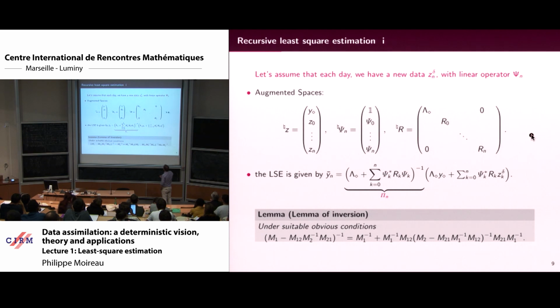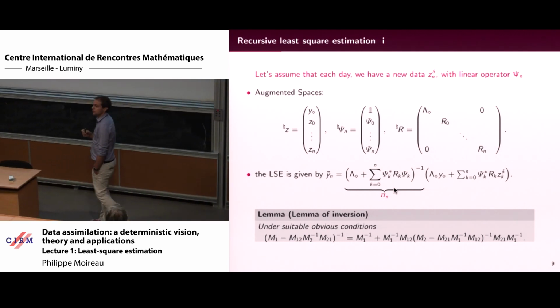Here is the weight operator that is bigger every day. And if I do the least square estimation, LSE, I get this formula. And you could be happy with that. So every day you start again, and you use this formula. I'm in a linear case, so I'm using this formula, and then I get my estimation. What I will show you is that there is a nice way to see that by saying I don't want to redo everything every day. I just want to use the last measurements to improve my estimation.